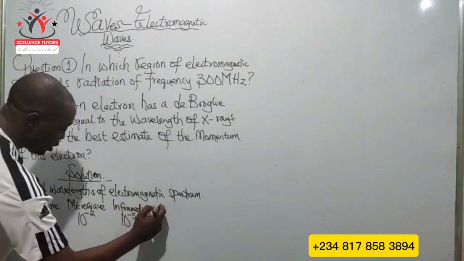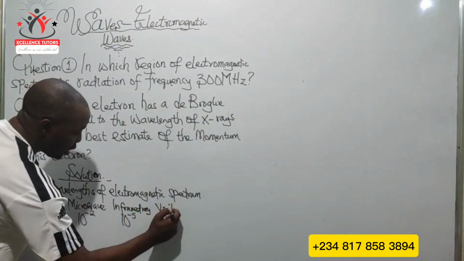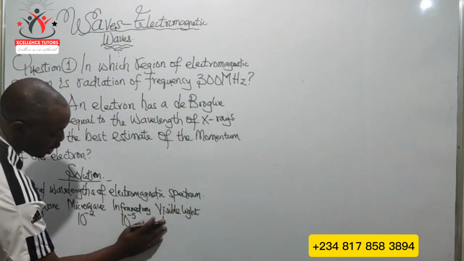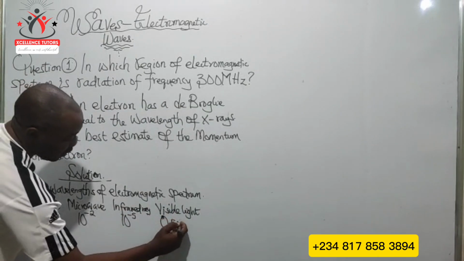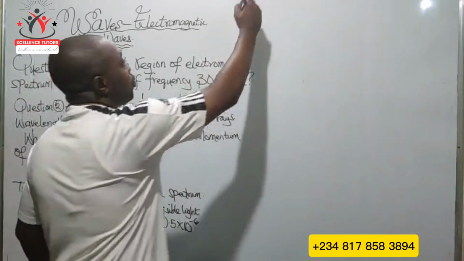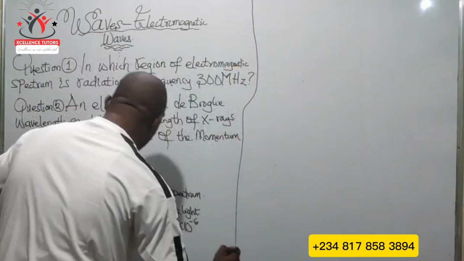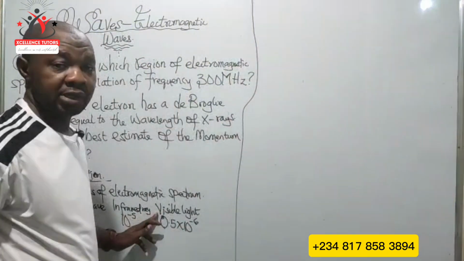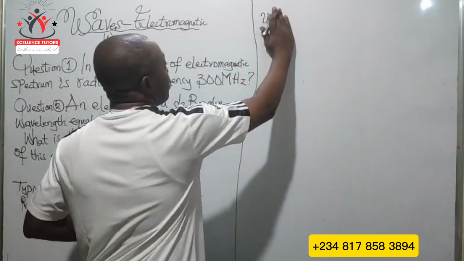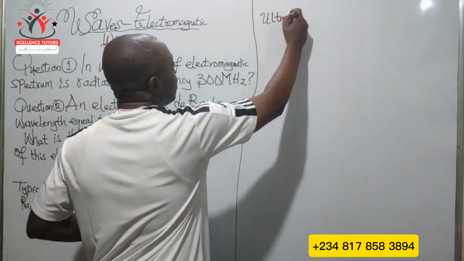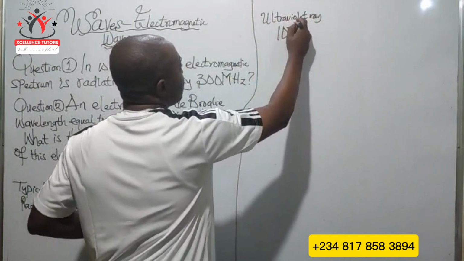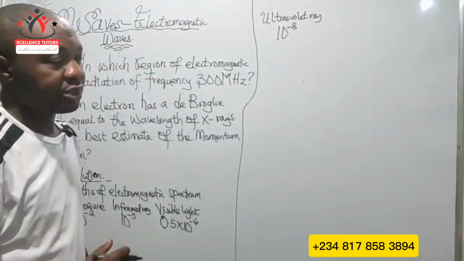Then we have visible light, of the order 0.5 times 10 raised to the power of -6. After the visible light is the ultraviolet ray, of the order 10 raised to the power of -8.